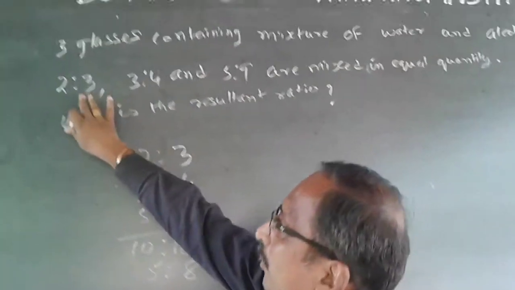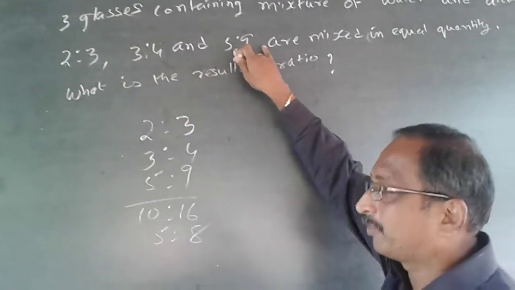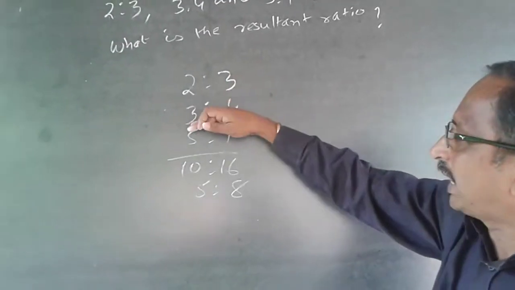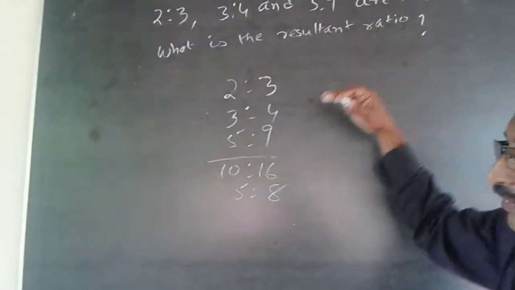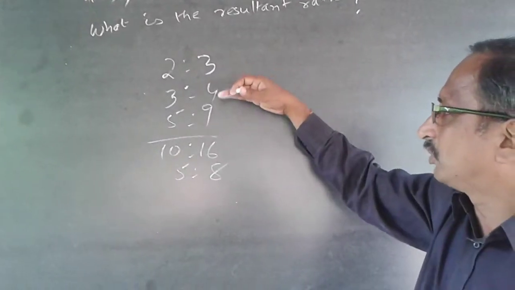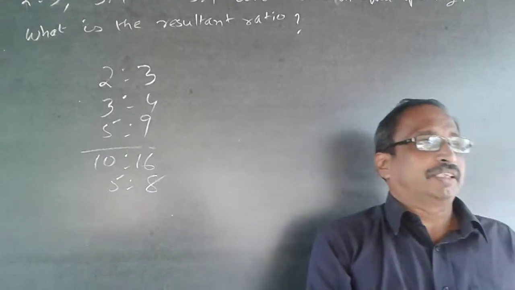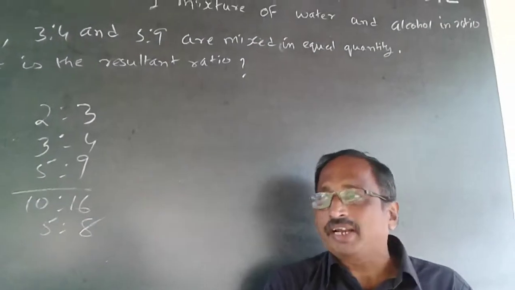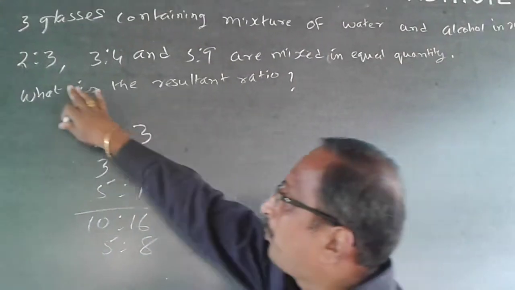Supposing I take 1 liter from here, I will also take 1 liter from here, and 1 liter from here. But what has happened in the 5:8 method is that from the first you are taking 5 liters, from the second 7 liters, and from the third 14 liters. If they ask you to mix in the ratio of 5:7:14, then that is the answer. But whenever you are asked to mix in equal quantities, or if nothing is mentioned, you have to take only equal quantities, and then you work with the water proportion.